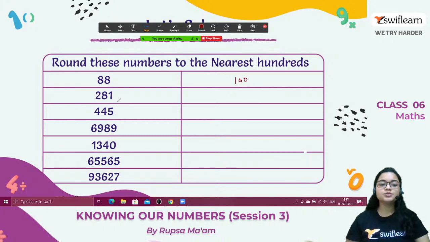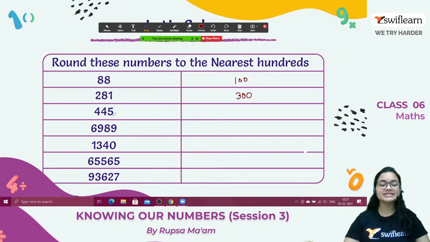Now it's coming to 181. So we have to check the tens place in this thing because we have to round off these numbers into nearest hundreds. So in the tens place, it's 8. So we know 8 is greater than 5. So the nearest hundreds round off number will be 300 because with the hundreds place, 1 will be added. Right?